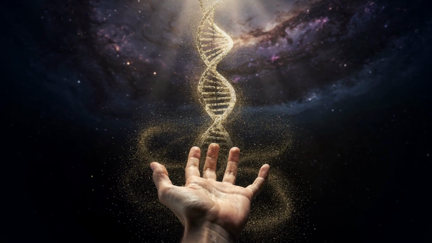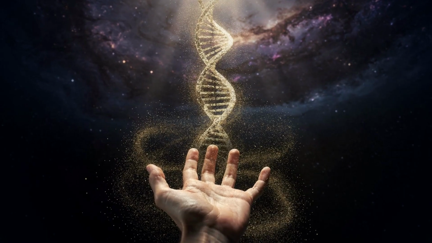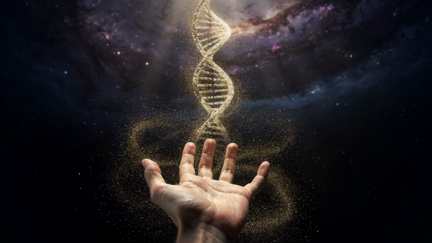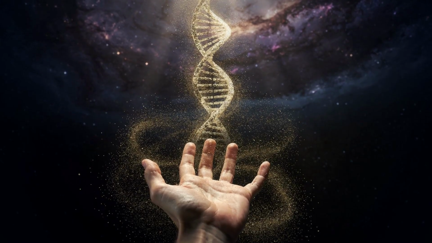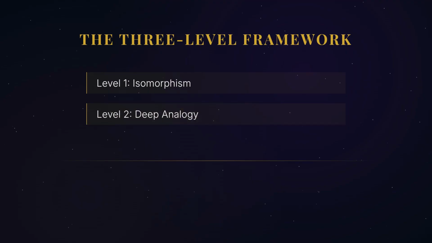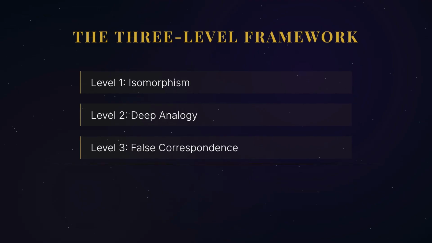Biology confirms this structural fact. The elements in our bodies were forged in stars. As Carl Sagan said, we are a way for the cosmos to know itself. You are a literal model of the universe. But we must remain rigorous. We will use our three-level framework to distinguish between genuine isomorphisms, deep analogies, and false correspondences. This prevents us from falling into the trap of superficial distortions.